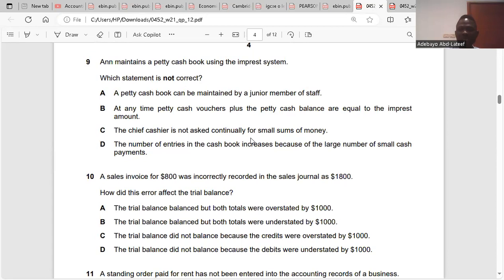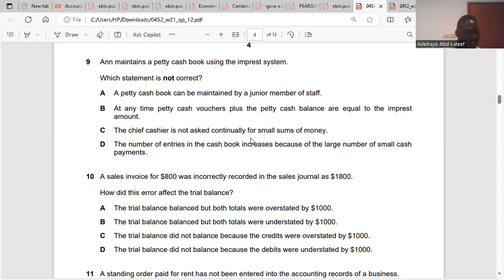Anne maintains the petty cash book using the imprest system. Which statement is not correct? All these statements are correct. The first, I said petty cash book can be maintained by a junior member of staff. Yes, anybody can do that. At any time, the petty cash vouchers plus the petty cash balance are equal to the imprest amount. Yes, because at every point in time, you have to maintain the same imprest amount in the petty cash. So it's right.